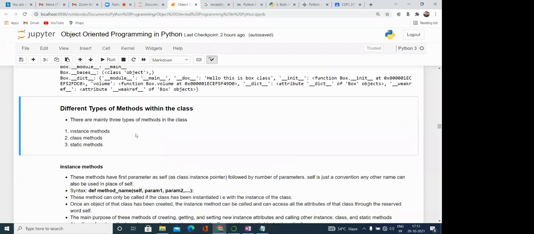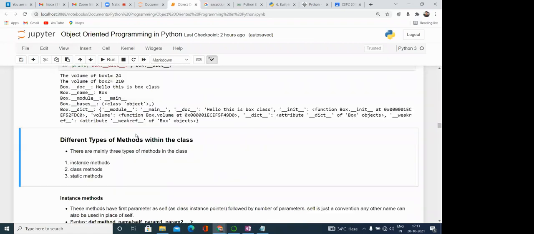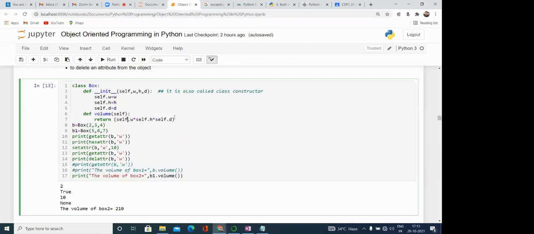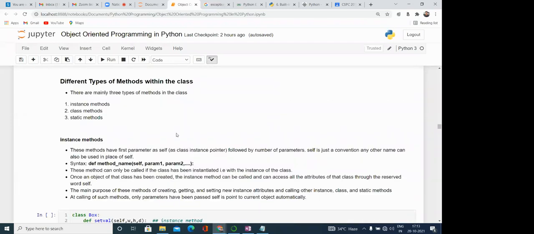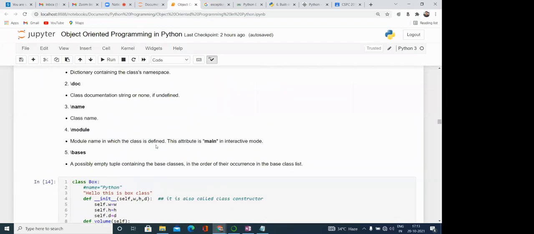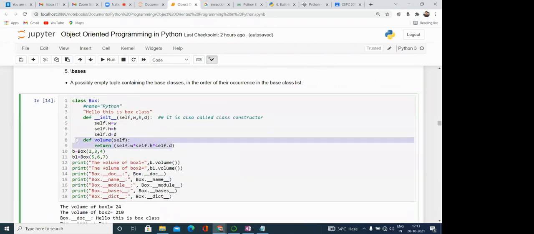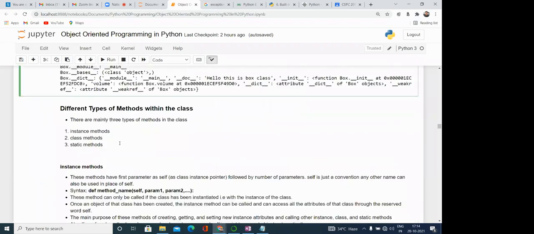Now the main important thing is the different types of methods within the class. Till now you have seen only one type of method, that is called the instance method. So this particular method is an instance method basically. Why is it an instance method? Because when we are calling it, it is performing the operation on a particular instance or object. While we are calling b.volume, it is performing the operations on the instance variables which are associated with b. Similarly, while we are calling b1.volume, it is performing the operations on the variables which are associated with it.